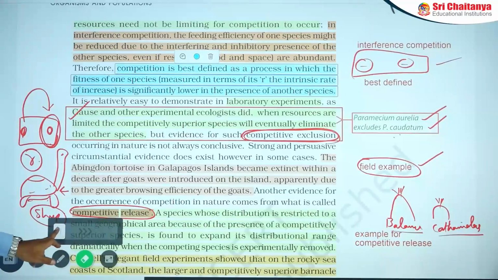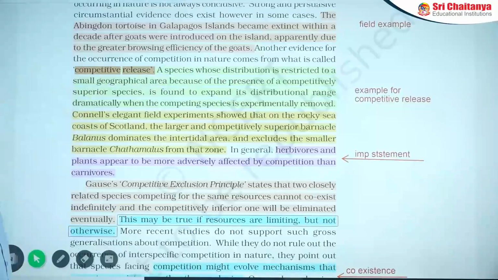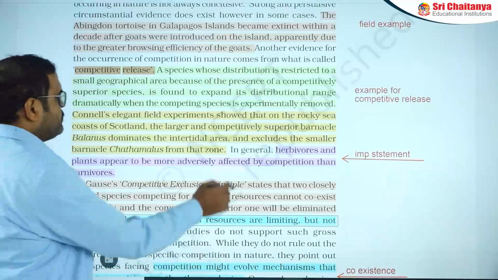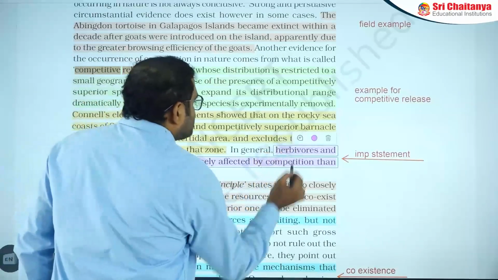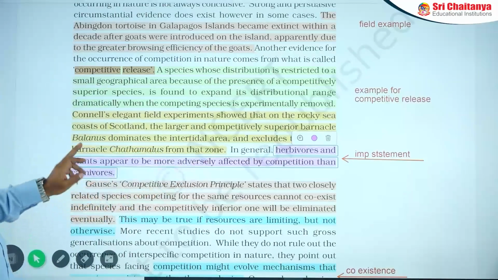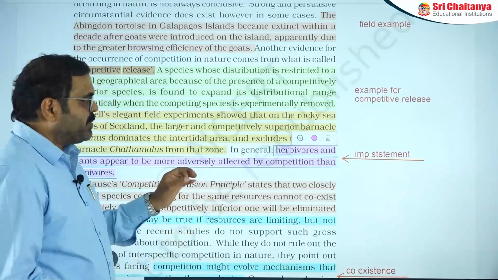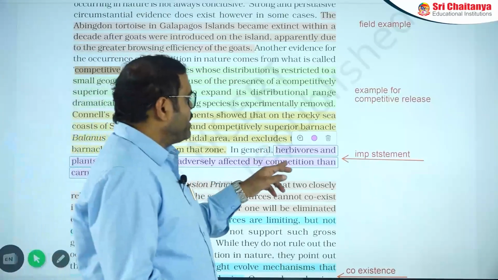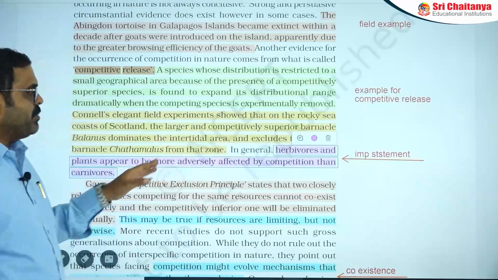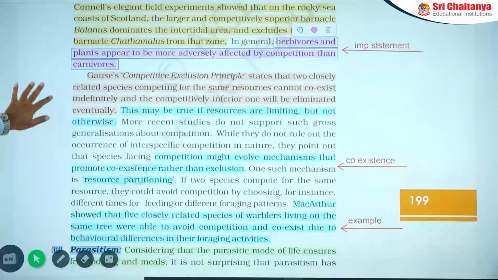Then the next point is an important statement you can find here. Herbivores and plants appear to be more adversely affected by competition than carnivores. This is an important statement, so you need to understand it well. Herbivores and plants appear to be more adversely affected by competition than carnivores.